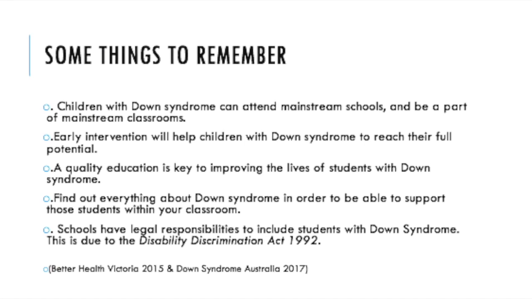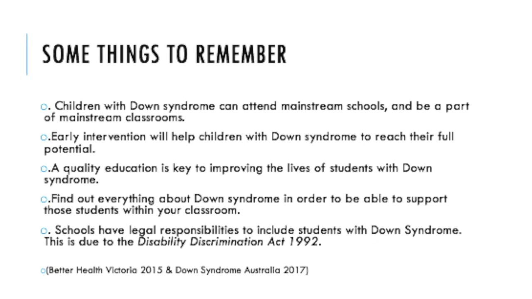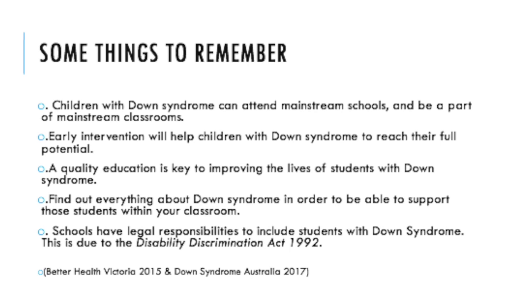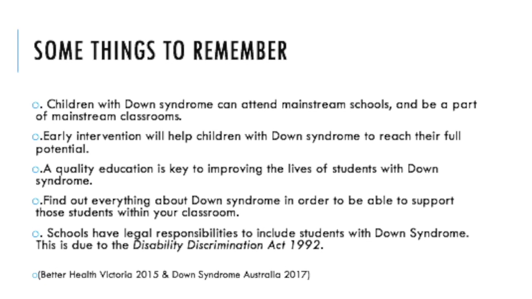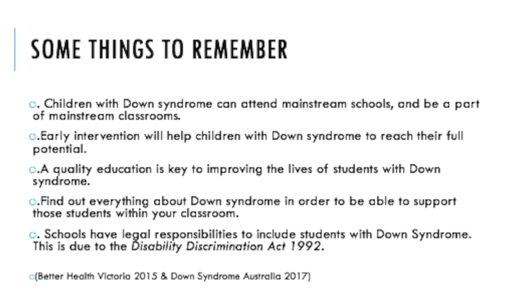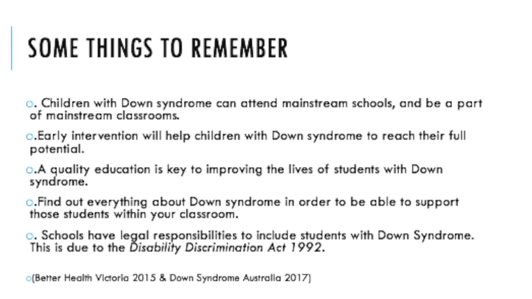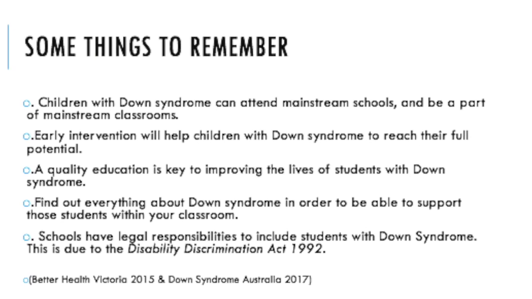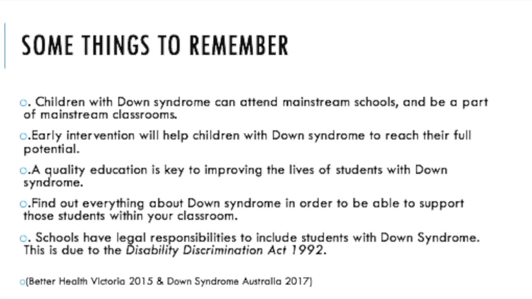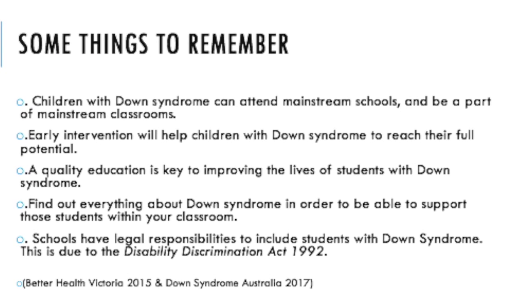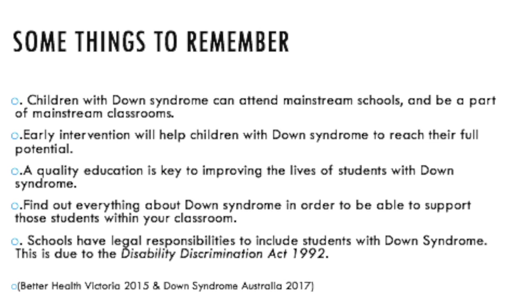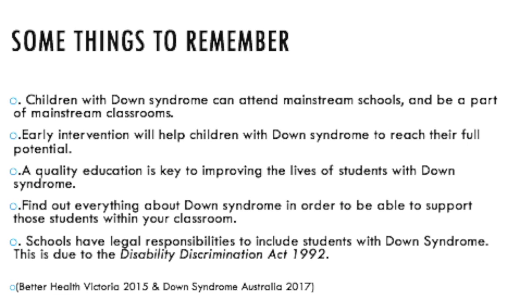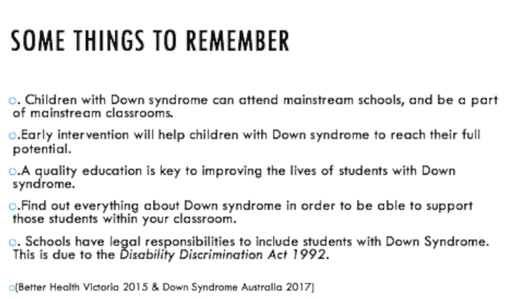So some things that we as educators need to remember when teaching students with Down syndrome is that children with Down syndrome can attend mainstream schools and be a part of a mainstream classroom. Early intervention will help children with Down syndrome to reach their full potential. A quality education is key to improving the lives of students with Down syndrome. And we need to find out everything about Down syndrome in order to be able to support those students within your classroom. And lastly, schools have legal responsibilities to include students with Down syndrome, and this is due to the Disability Discrimination Act of 1992.